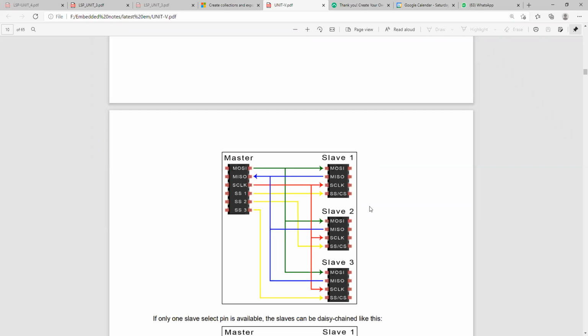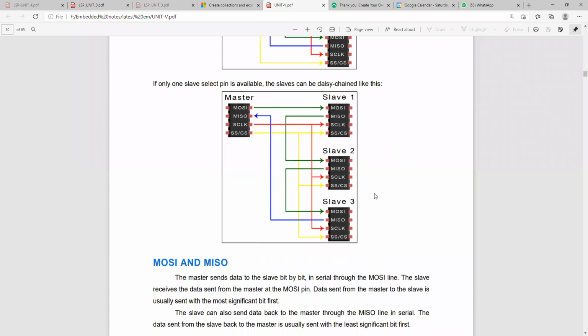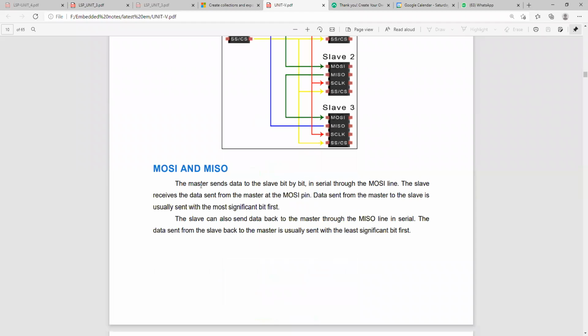One master, multiple slaves: the one master, multi slave concept is supported. The master sends the data to the slave bit by bit, in serial, through the MOSI line. The slave receives the data sent from the master at the MOSI pin. Data sent from the master to the slave is usually sent most significant bit first. The slave can also send data back to the master through the MISO line in serial. The data sent from the slave back to the master is usually sent least significant bit first.